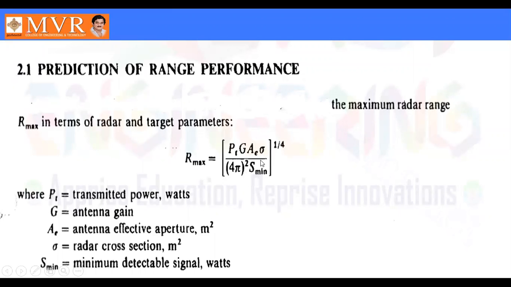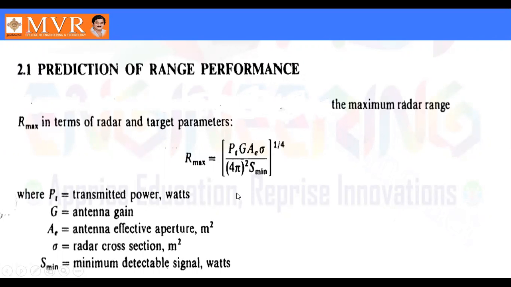The main disadvantage of this radar prediction equation is the unpredictability in cross section and S minimum signal, because the radar cross section and S minimum signal have statistical behavior, that is, if the atmosphere changes, any parameters will be affected by this radar cross section and S minimum signal.